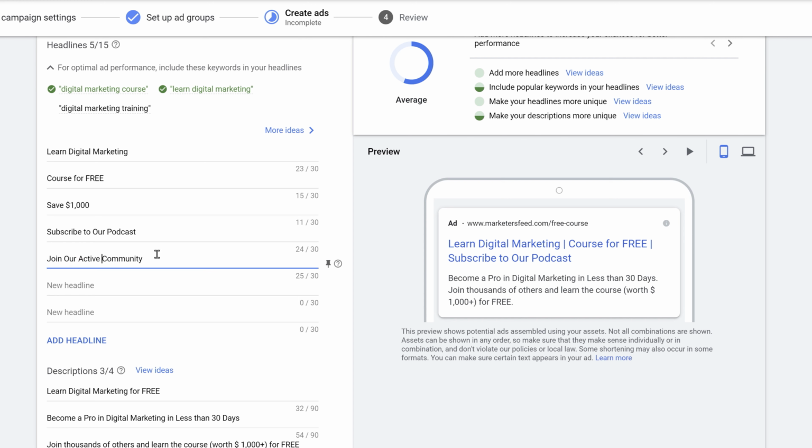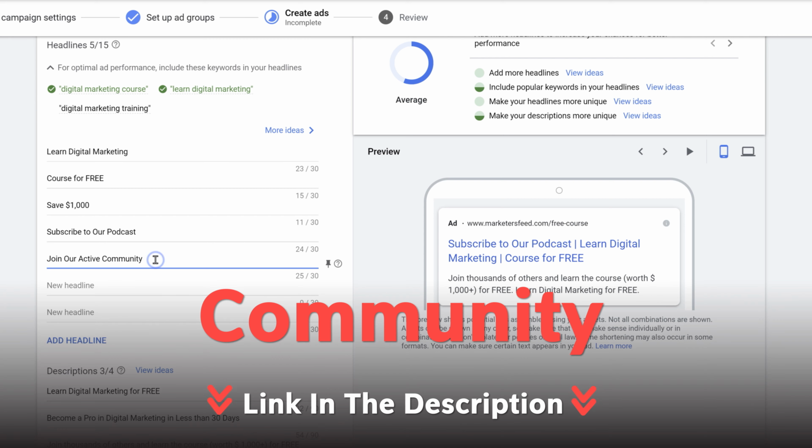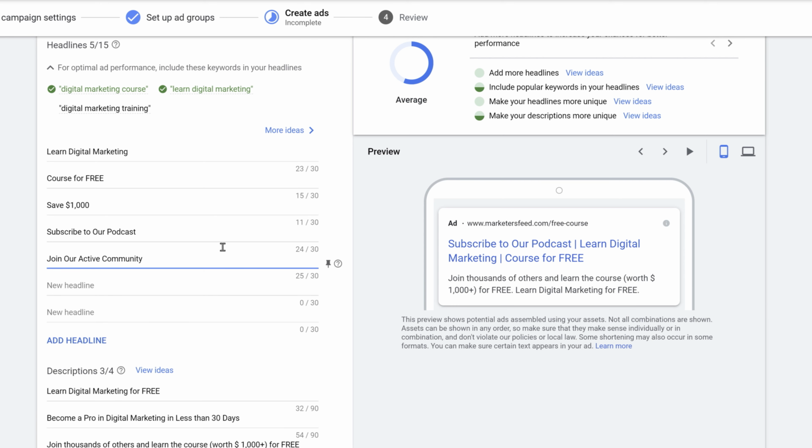Join our active community. We are also offering a paid membership for all the people who are very serious about our course and want to really level up their skills in digital marketing. They can also join our community. So this is again a value add, because these are all the headlines that Google has automatically extracted from the website. So I'll remove the subscribe to our podcast because this is not really relevant.